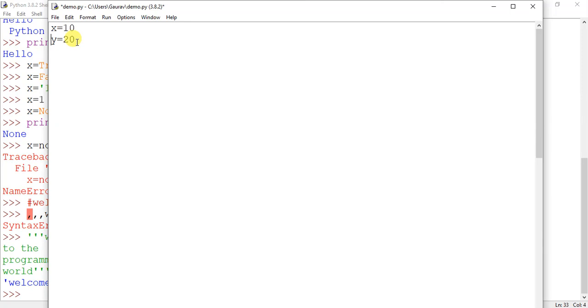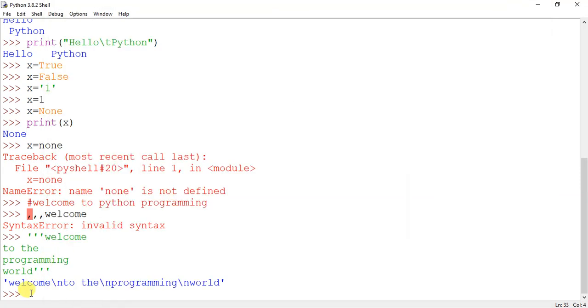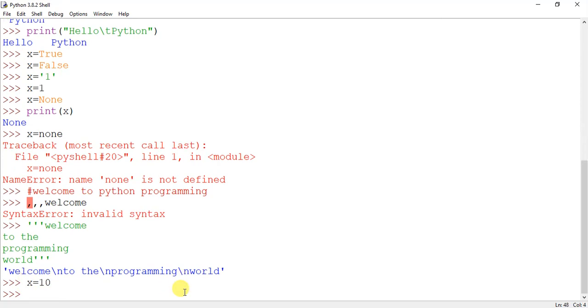If a new block is there, then there will be a next new indentation level. Okay, now let us check about the use of the 3 parameters associated with a variable. Suppose we are writing a statement x equal to 10. This is a statement. I have told you that there are 3 parameters associated with each object. So x is an object. Let us check all its 3 components.